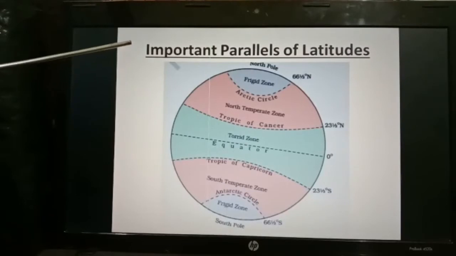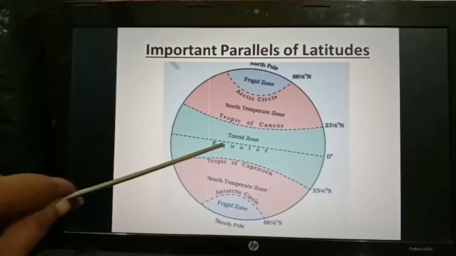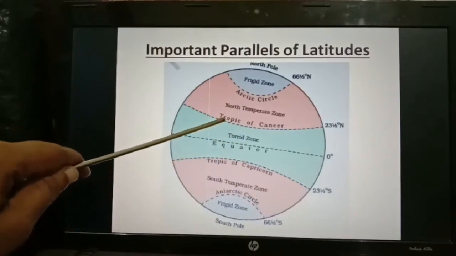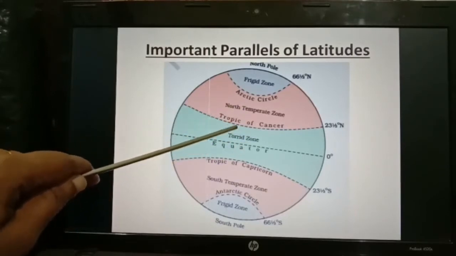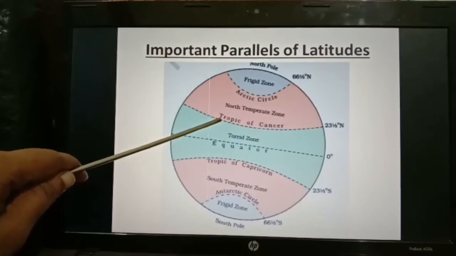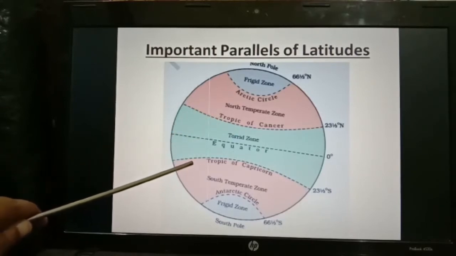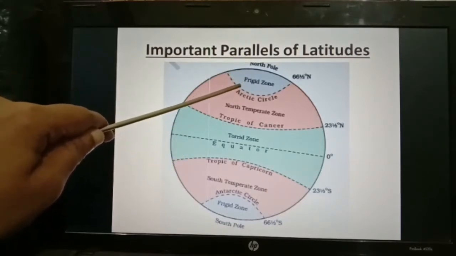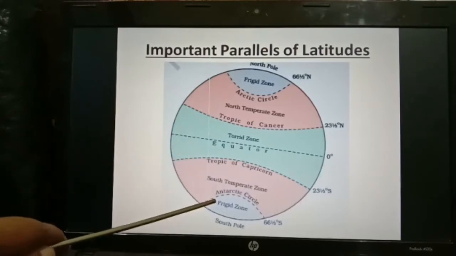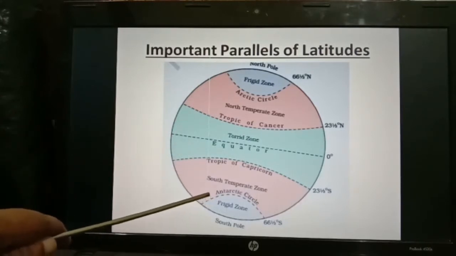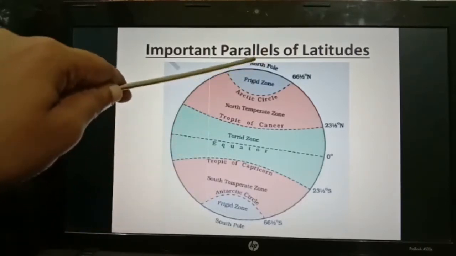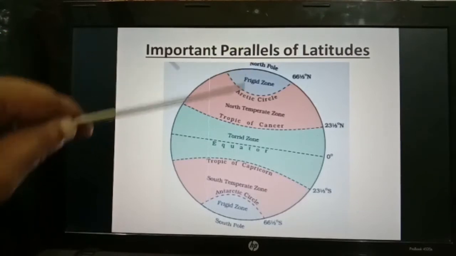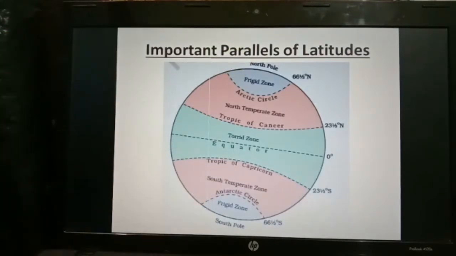Here you can see important parallels of latitudes. 0 degree, equator. 23.5 degree north latitude is known as the Tropic of Cancer, 23.5 degrees south latitude is known as the Tropic of Capricorn, 66.5 degree north latitude is known as the Arctic Circle, 66.5 degrees south latitude is known as the Antarctic Circle, 90 degree north, North Pole, 90 degree south, South Pole.